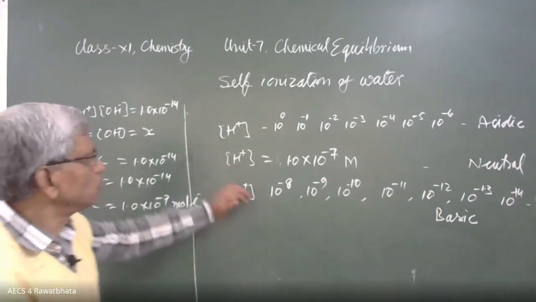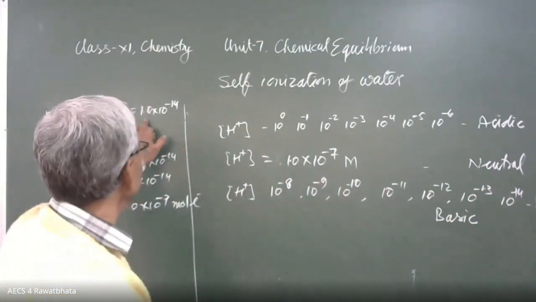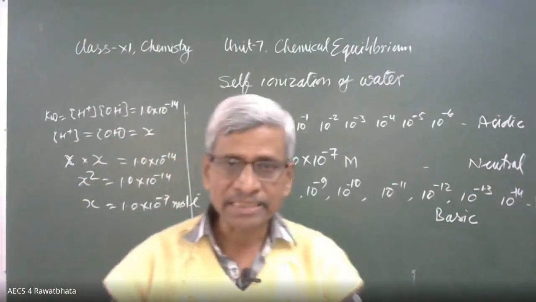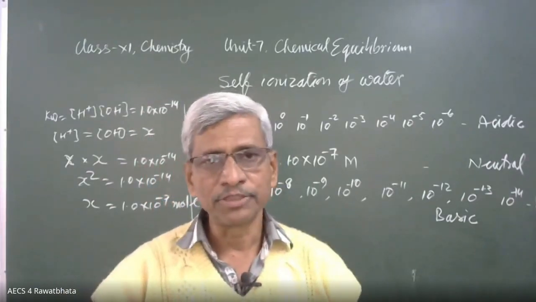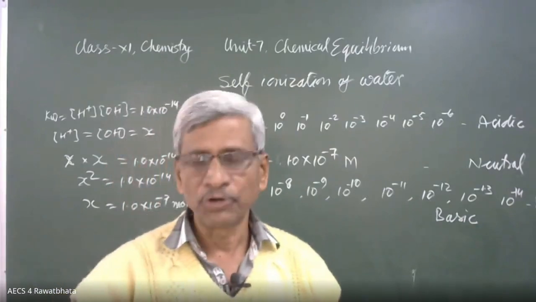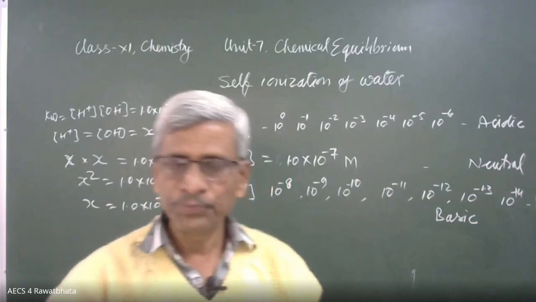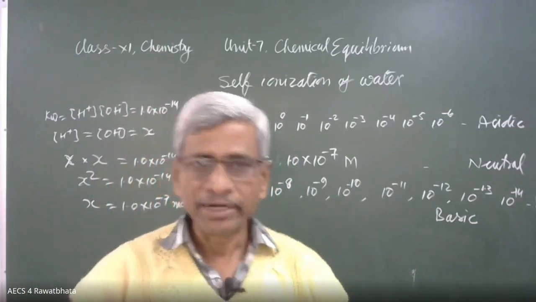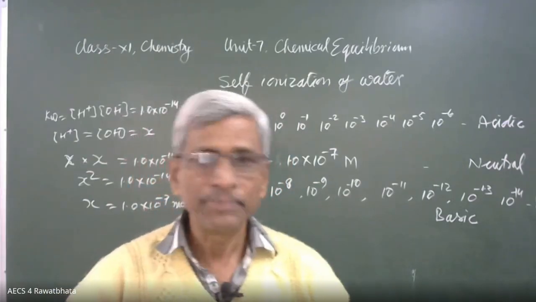The product of these two ion concentrations in the solution is always 1.0 into 10 raised to power minus 14, whether it is acidic, basic, or any solution. The product of hydrogen ion and hydroxide ion molar concentrations will always be this value. If hydrogen ion is more in the solution, it will be acidic. If hydroxide ion is more, then beyond 10 raised to power minus 7, it will be basic.